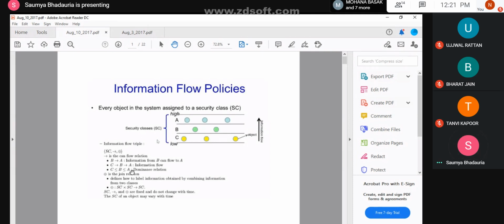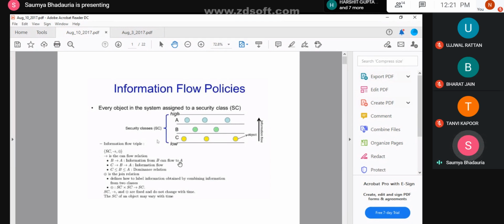Okay. Now, I told you that this is a join relation. So what does this join relation mean? It means that objects which are part of one particular security class, if combined with any other security class, can be transferred to the third security class.